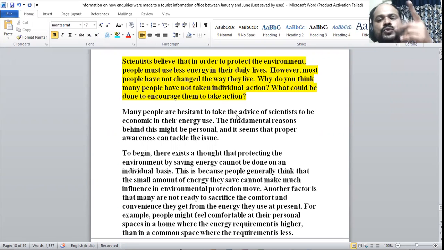And we have two statement parts here. We can say two statement parts, number one and number two. Scientists believe that in order to protect the environment, people must use less energy than in their daily lives. However, most people have not changed the way they live. So you have to say this thing.